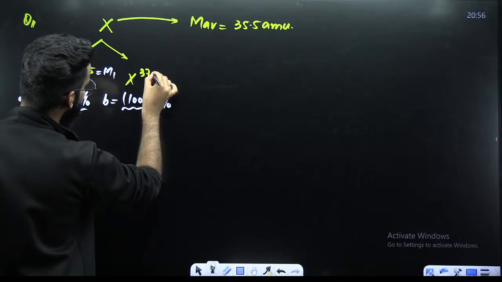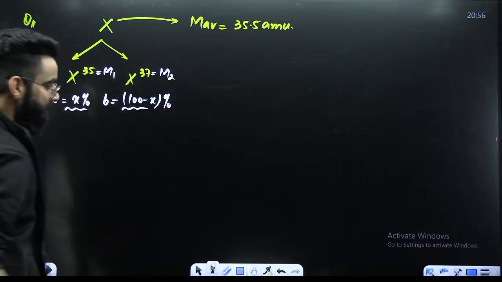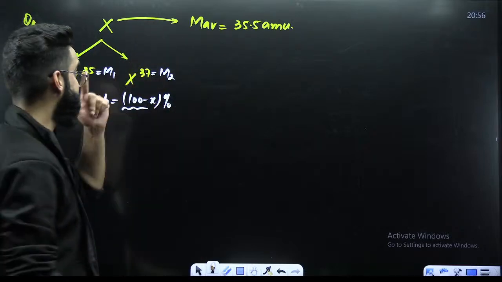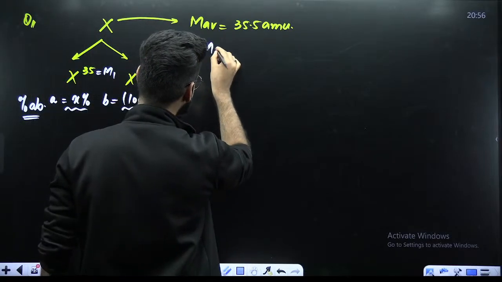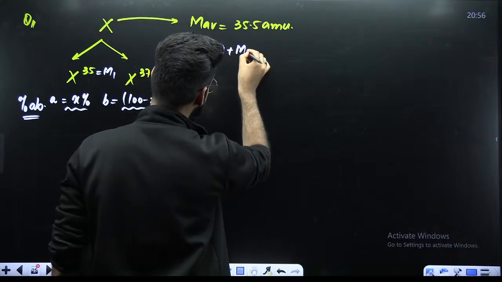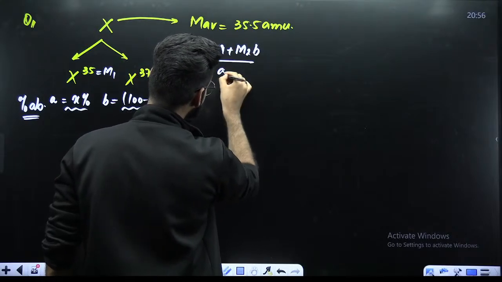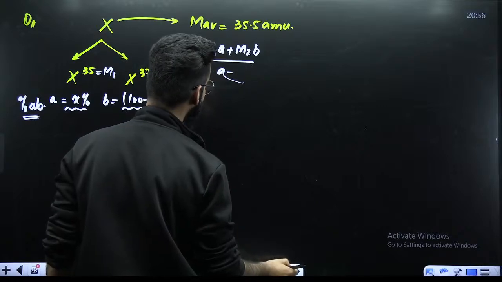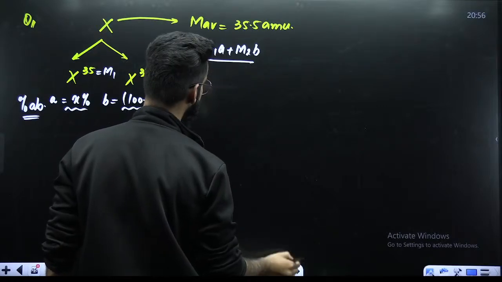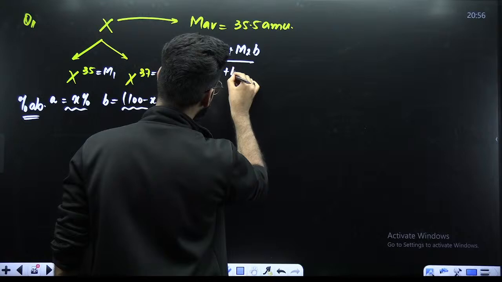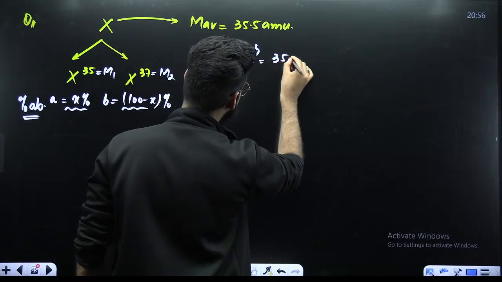This is the value of your M1, this is the value of your M2, right? Now, instead of M average, you can write (M1A + M2B) divided by (A + B). As per the question, this value is 35.5.